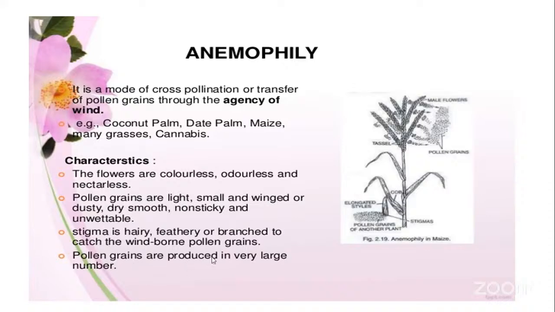Next, the pollen grains are produced in very large numbers. That is the reason why we call it pollen dust. Whenever these pollen grains are dispersed into the air, they are dispersed in a group, not singly. So that is called pollen dust. You can see a beautiful diagram here. All these are the pollen grains which are released or dispersed into the air in a group. We call it pollen dust. So these are all the characteristic features the plant develops to undergo the anemophilous type of cross-pollination.